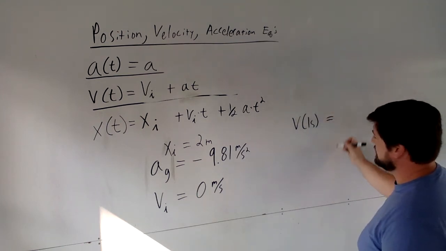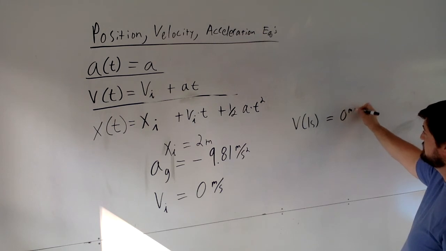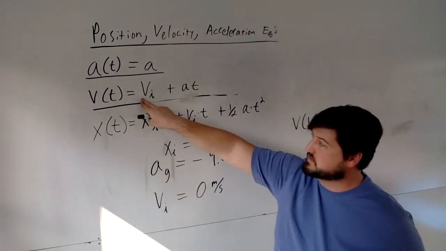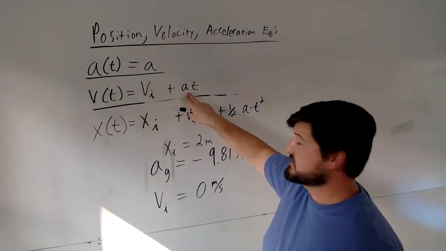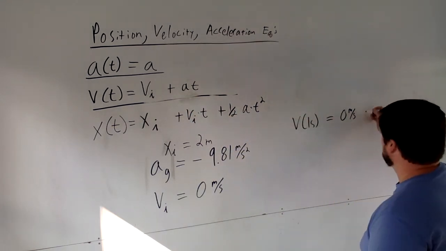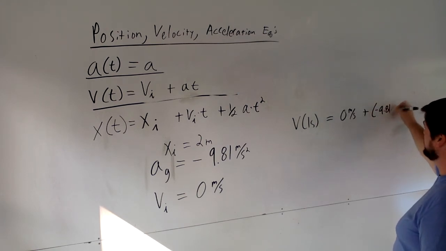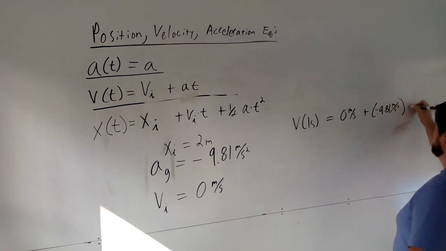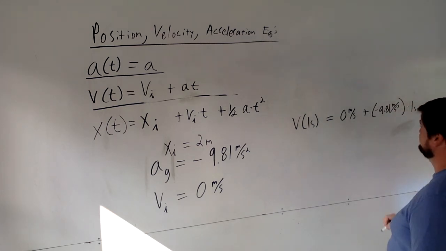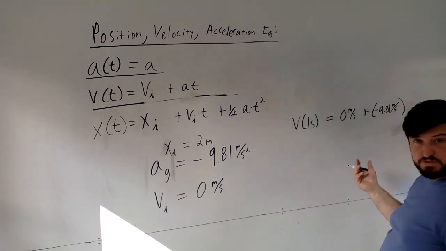But after 1 second, our velocity, well, again, our velocity to start out was 0, right? So our initial velocity was 0. And our acceleration, well, that doesn't ever change on Earth, at least, in the y direction, right? So I have plus negative 9.81 meters per second squared. And then I've got to times my time, which is 1 second. Okay, so that'll get rid of one of my seconds on the bottom, right? So now it's just meters per second, which is convenient.